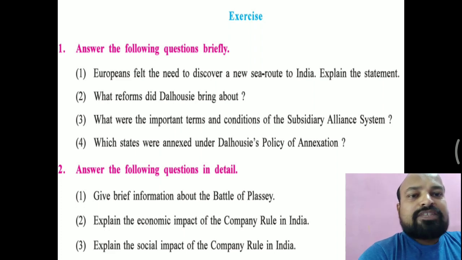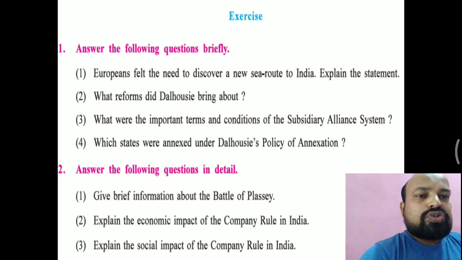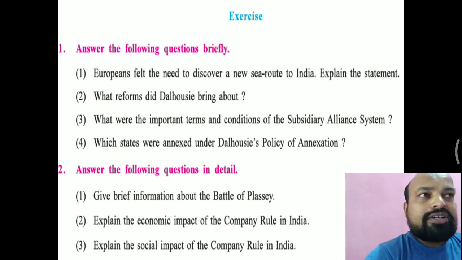Question 3, explain the social impact of the company rule in India. So many reforms were made by the Britishers, but socially, the villages which were previously self-reliant became dependent and poor because of 100 years of British rule. So there is a good impact and also a bad impact on society.